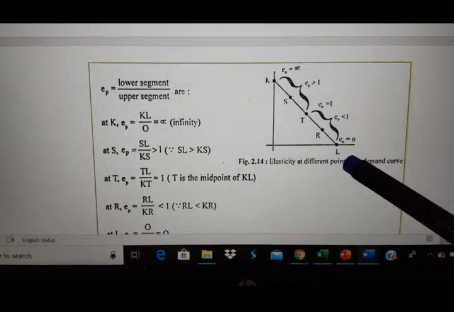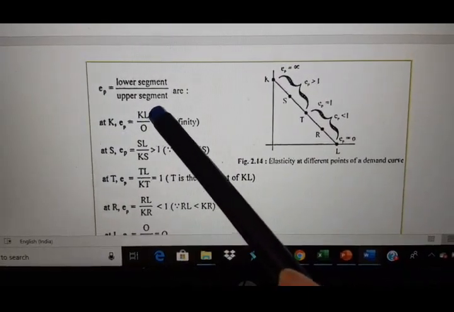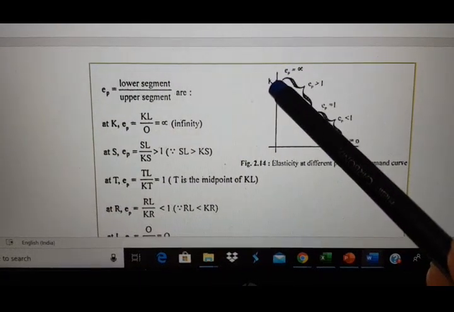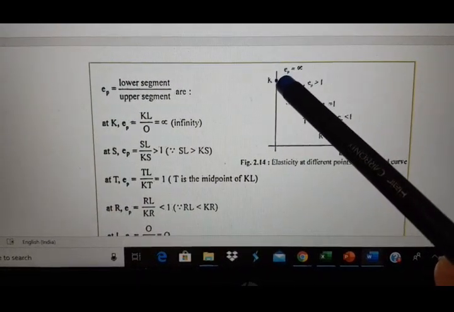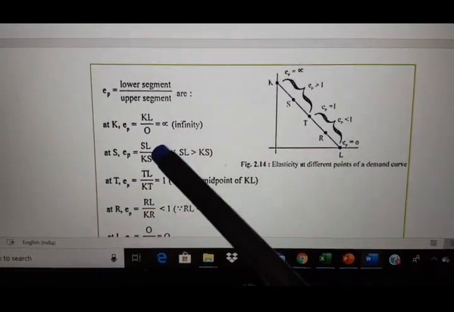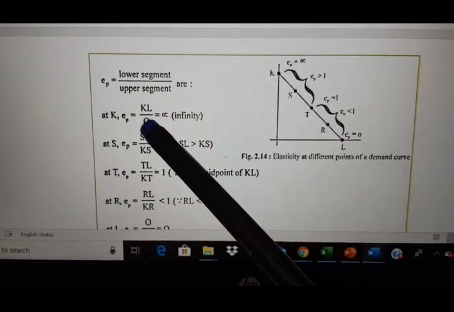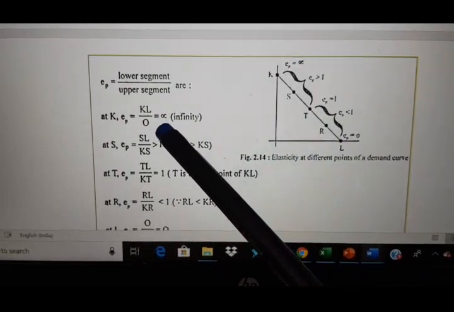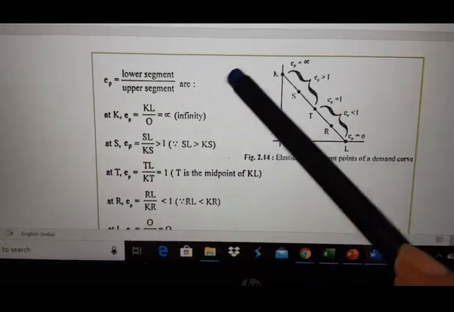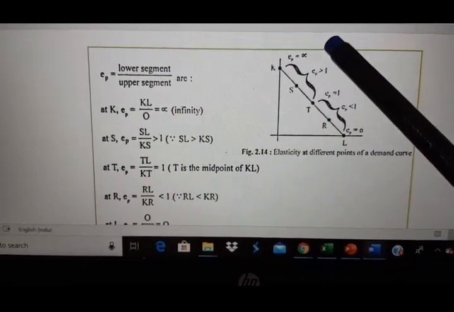At point K, EP is equal to KL, and the upper segment of point K is nothing because K is the starting point, so it will be 0. So 0 in the denominator means EP tends to infinity.